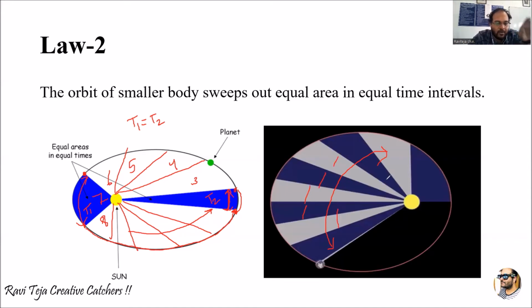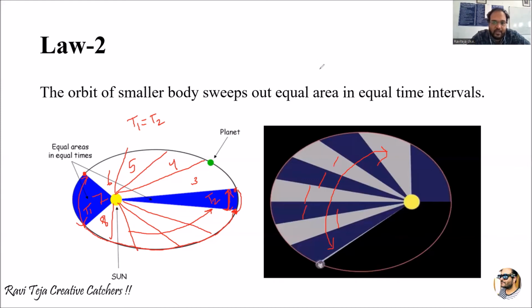So the orbit of a smaller body sweeps out equal area in equal time intervals, not different time intervals. Whatever the area, whenever it is moving in this elliptical orbit, the time interval for each segment or from path to path will always be the same. That is law two.